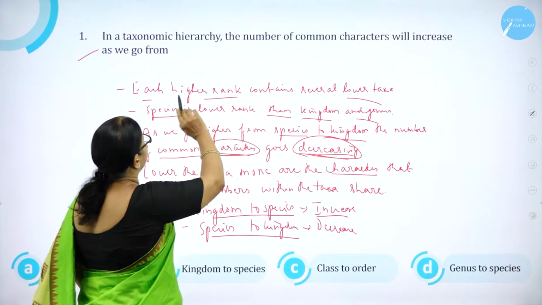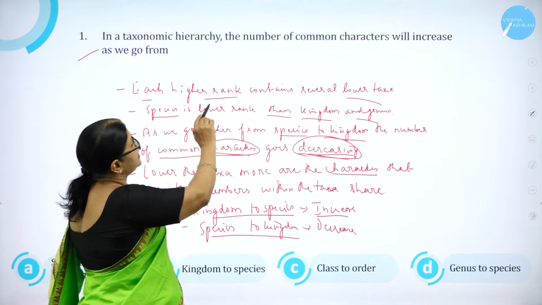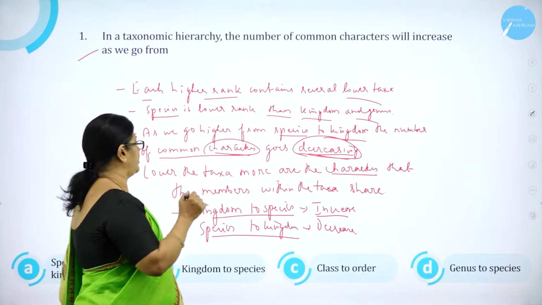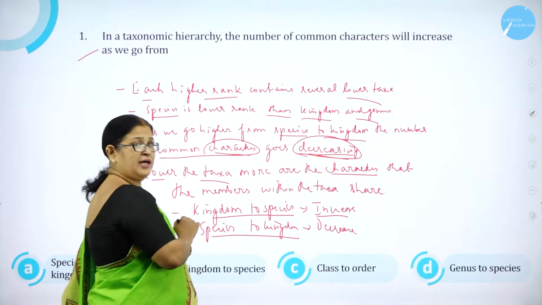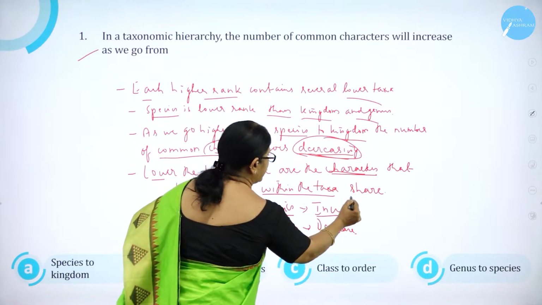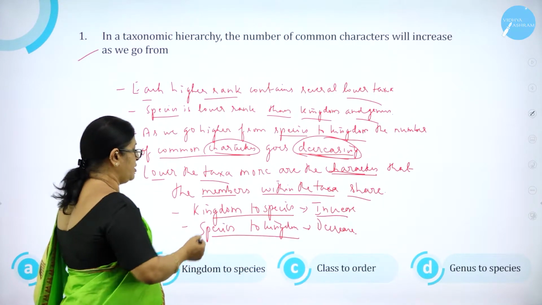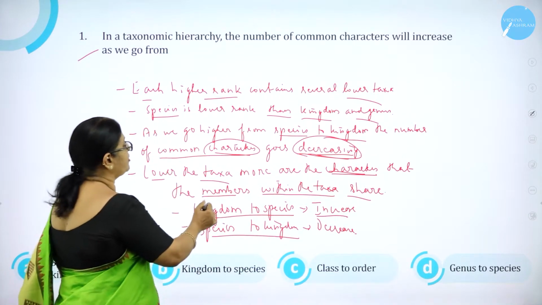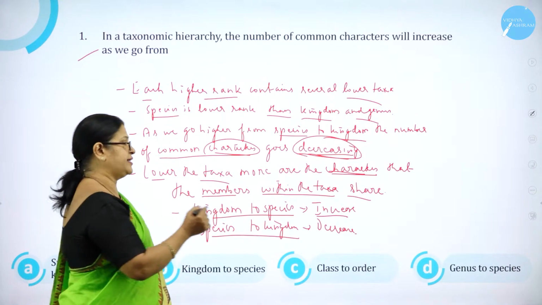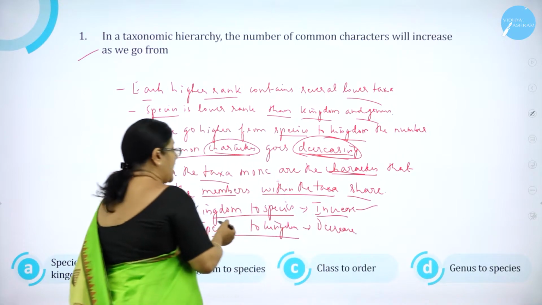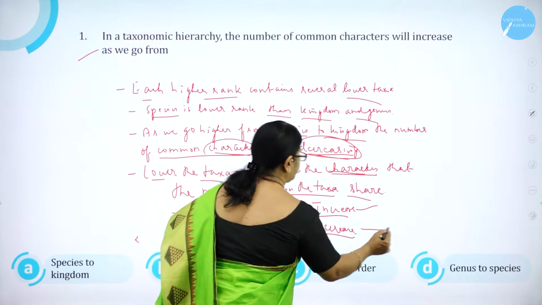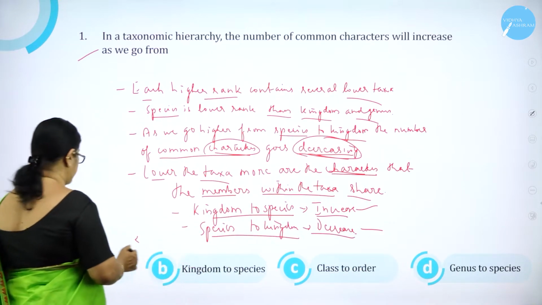Here they have asked what? In taxonomic hierarchy, the number of common characters will increase as we go from what? Lower the taxa, more are the characters that the members within the taxa share. So, as we go from kingdom to species, it will increase. The number of common characters increase. As we go from species to kingdom, it decreases. Now, what are the options?